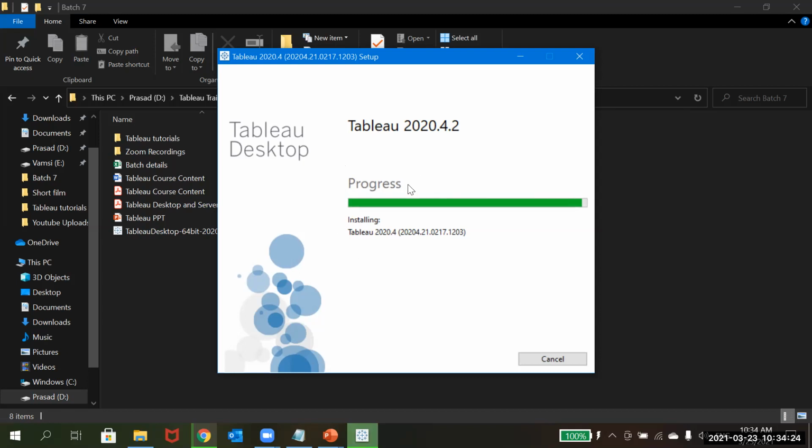When the Tableau desktop pop-up displays, click on the license agreement, yes, and then click on install. It will install Tableau desktop in your system.